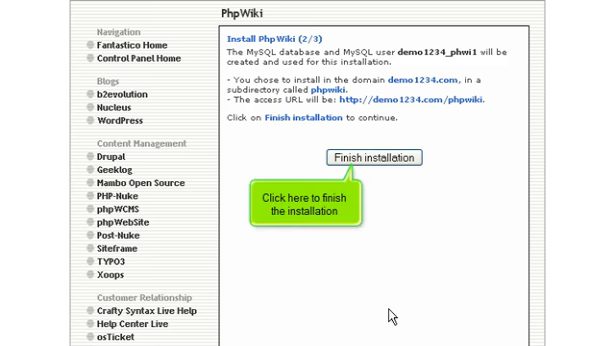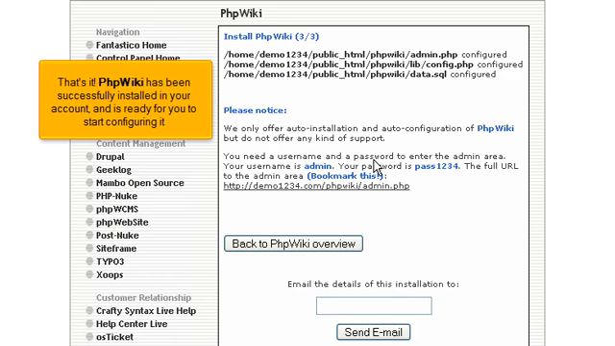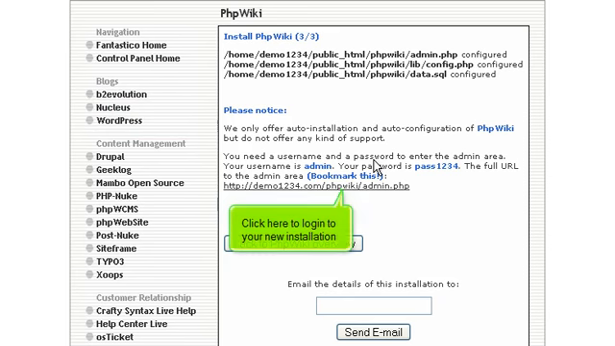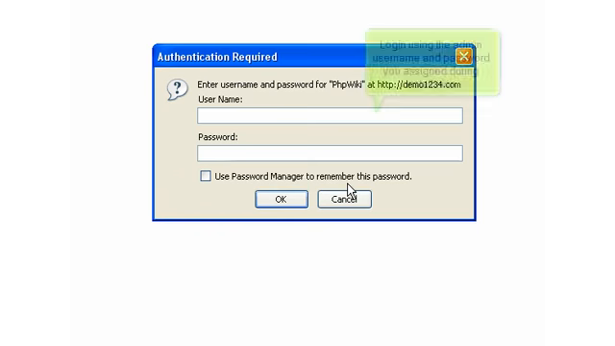Click here to finish the installation. That's it! phpwiki has been successfully installed in your account and is ready for you to start configuring it. Click here to log into your new installation. Log in using the admin username and password you assigned during installation.